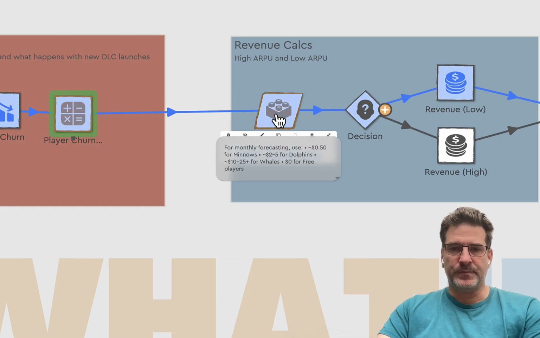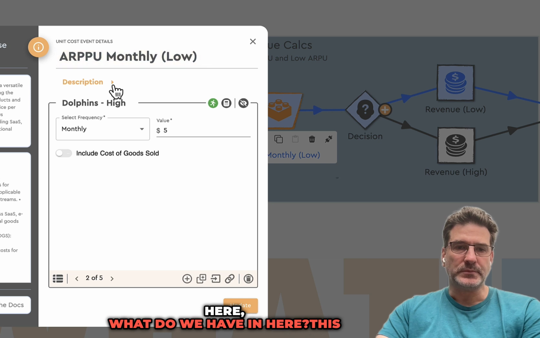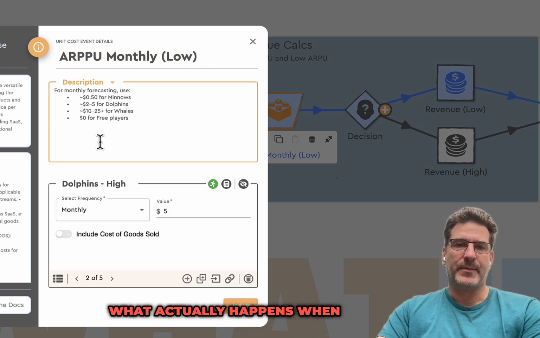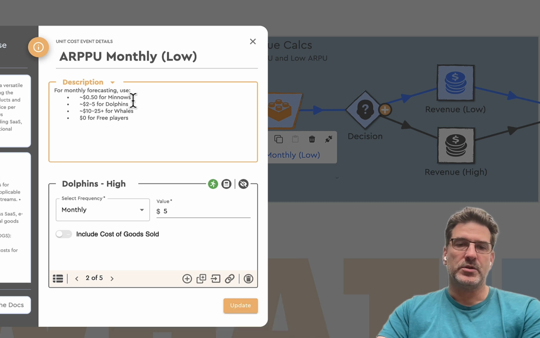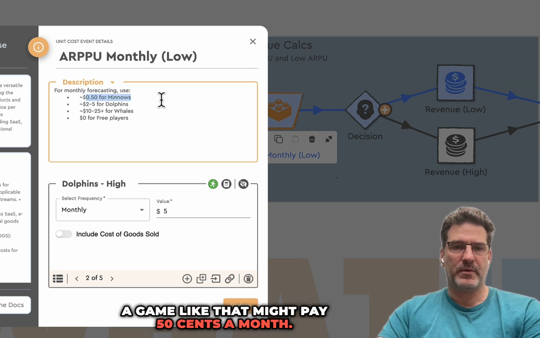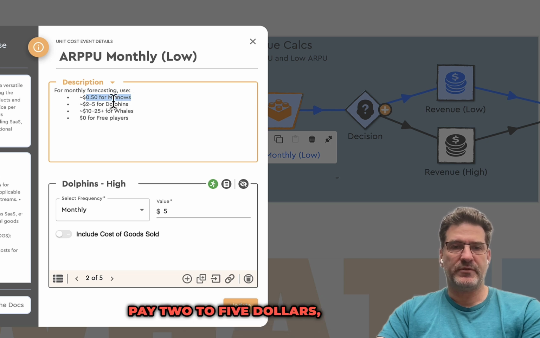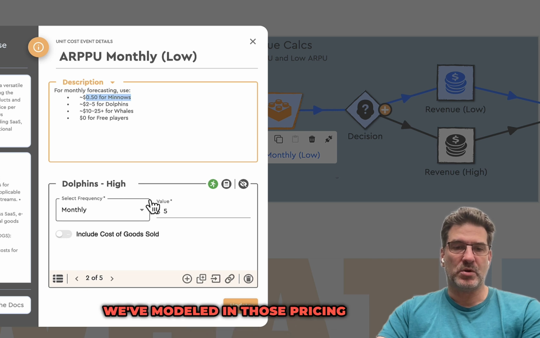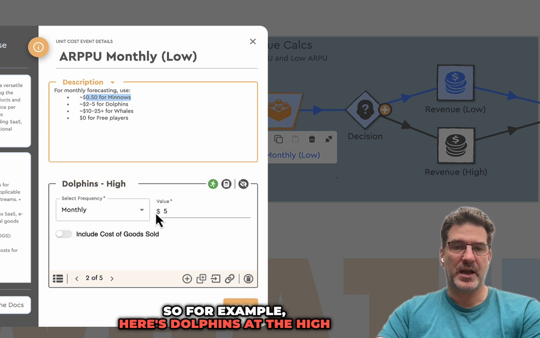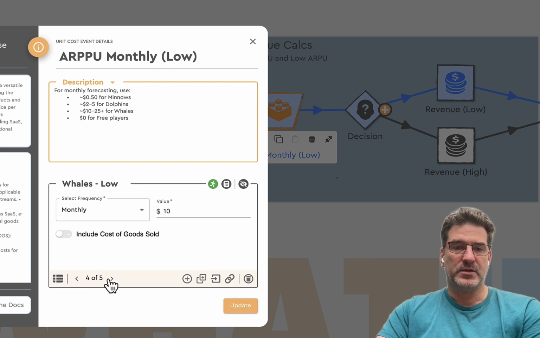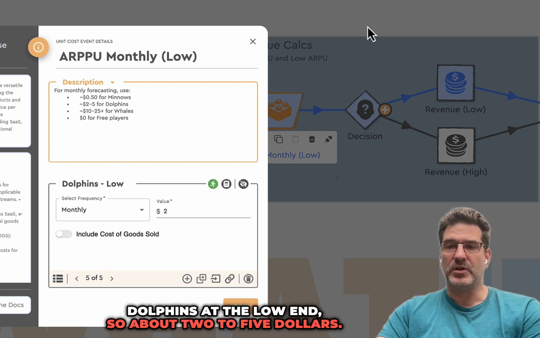Revenue calculations. So here, what do we have? This is a sense, again, a little bit of ChatGPT, of what actually happens when you're forecasting revenue. Minnows on a game like that might pay 50 cents a month. Dolphins could pay $2 to $5, and whales could spend anywhere from $10 to $25 a month. So here we've modeled in those pricing cohorts. For example, here's Dolphins at the high end, and we've probably got something like Dolphins at the low end. So that's at $2 to $5.